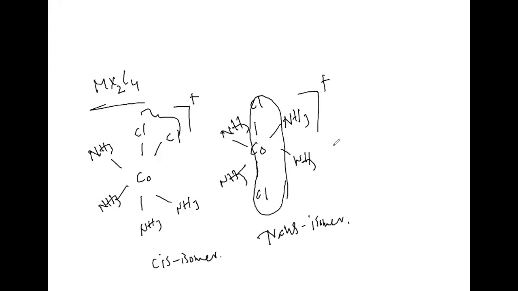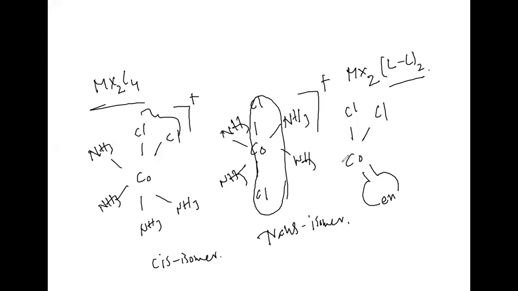Not only this, we can also see it in MX2(LL), with LL taken twice. This is a didentate ligand. The best example for this is Co, Cl, Cl, and then I will write en like this, and another en.